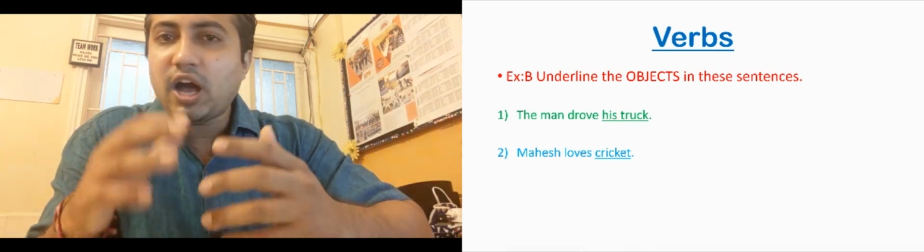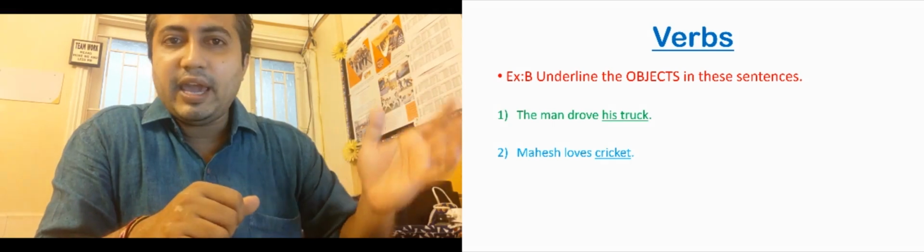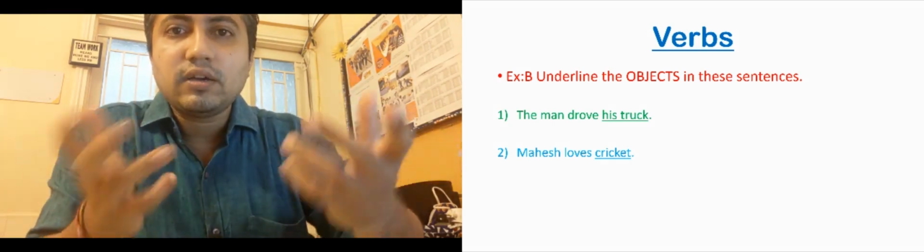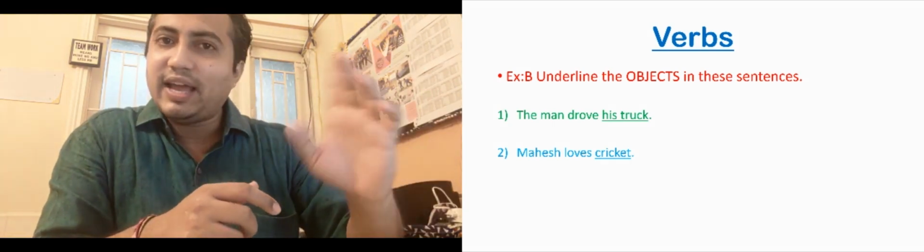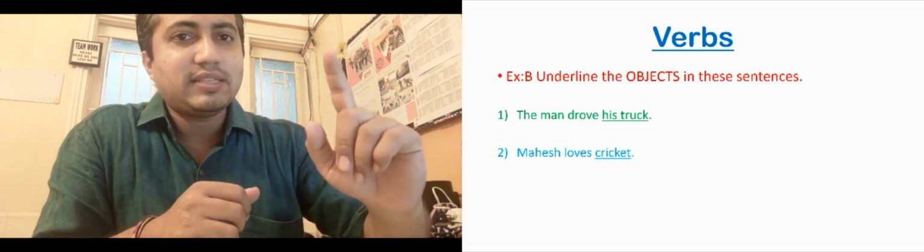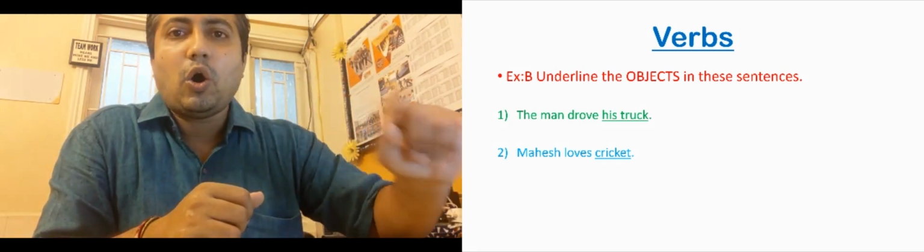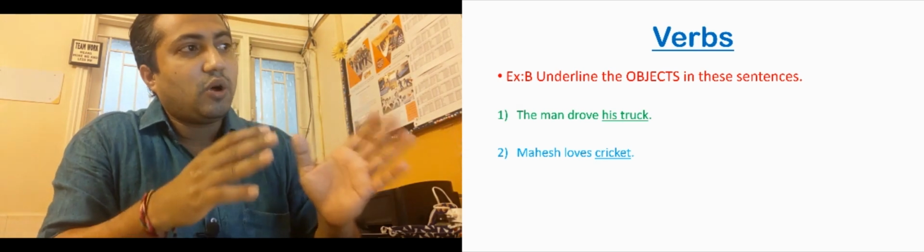Okay students, look at the next example. Mahesh loves cricket. Okay, the verb is loves. Mahesh loves what? Cricket. Okay, so we are getting the answer for what here also. What is the answer? Cricket. So that is the object.